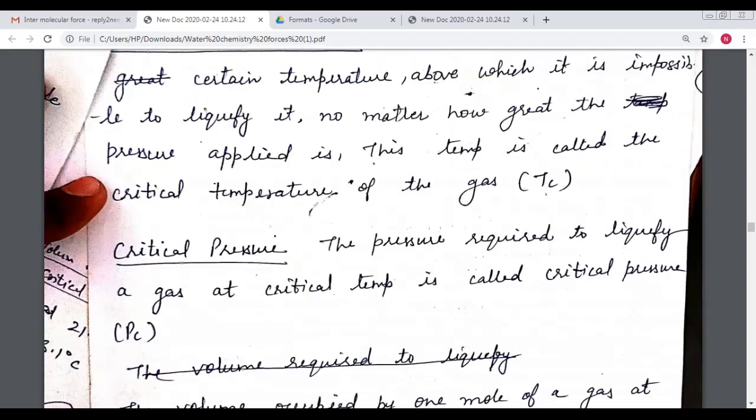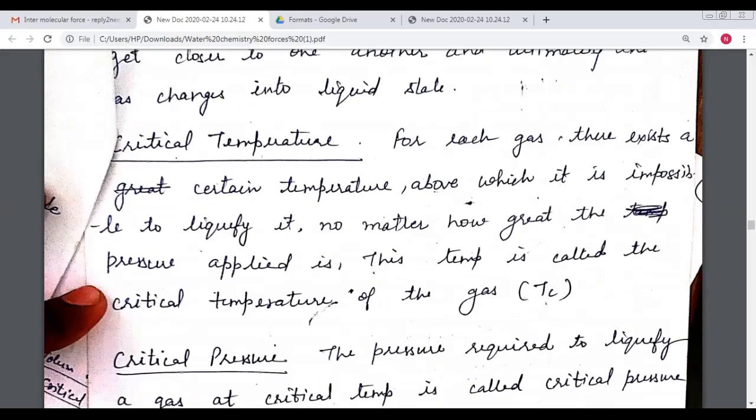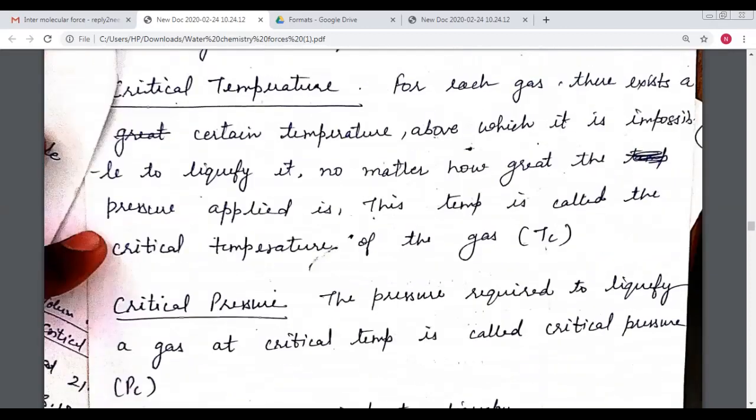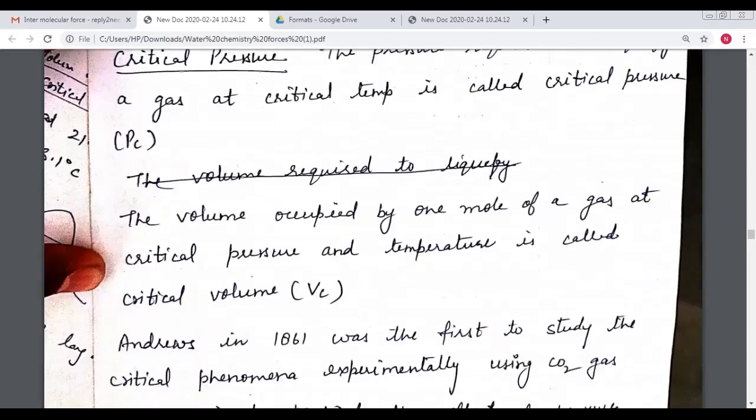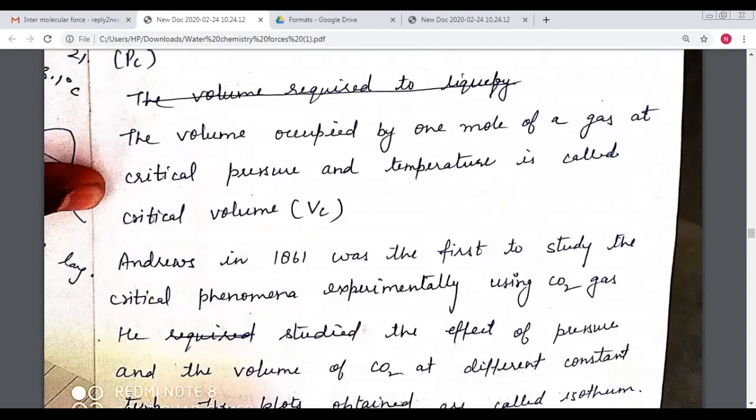What is the critical temperature? As we know, it is a certain temperature above which it is impossible to liquefy the gas, no matter how great the pressure applied. The pressure that works at the critical temperature is the critical pressure, and the volume of 1 mole of the gas at the critical temperature and critical pressure is called the critical volume also.